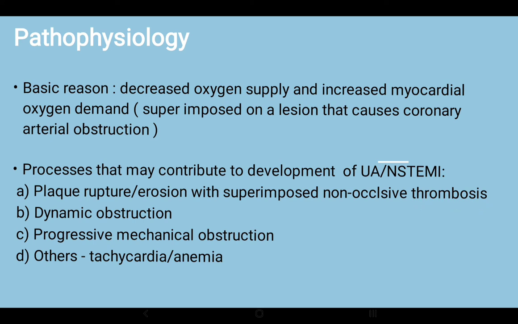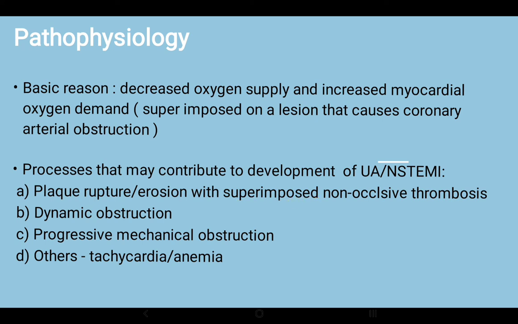What happens is that NSTEMI occurs due to downstream embolization of platelet aggregates. When a thrombus is formed, secondary to the thrombus formation, there is downstream embolization of platelet aggregates and atherosclerotic debris. This is the main reason in this group of patients.